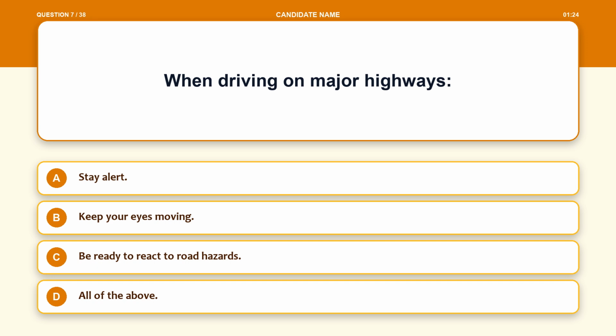Question 7. When driving on major highways: Option A, stay alert. Option B, keep your eyes moving. Option C, be ready to react to road hazards. Option D, all of the above.